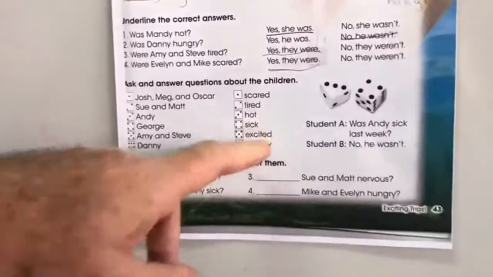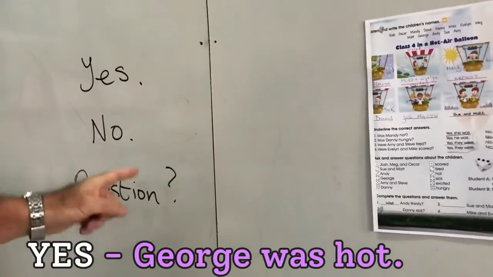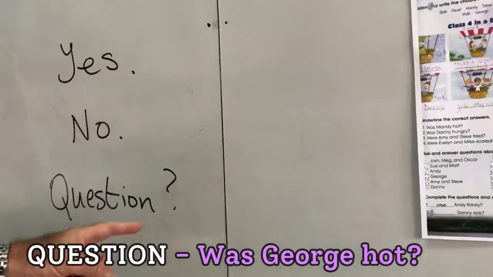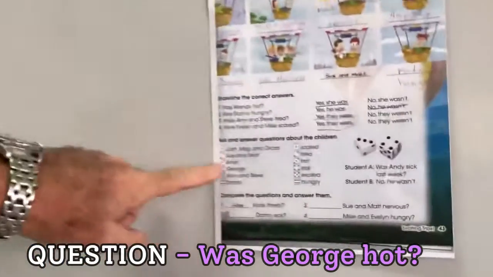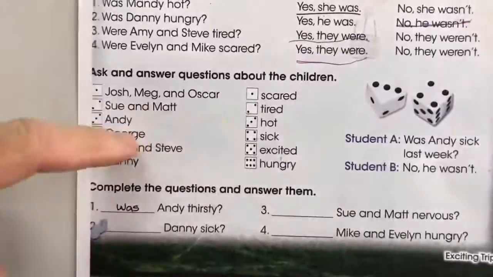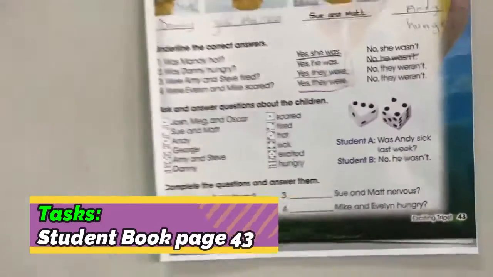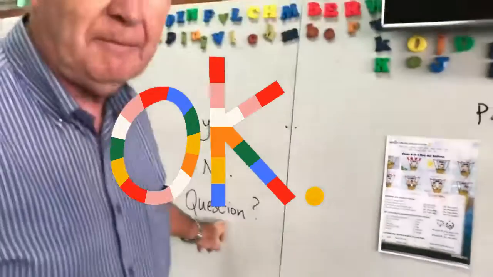And 3, hot. So to say yes, we would say George, 1 person, he. George was hot, or no. George was not hot, or a question, was George hot? So if you use the dice there, then you can test yourself using was and were, saying yes, saying no, and making a question. Try it, see if you can, okay?